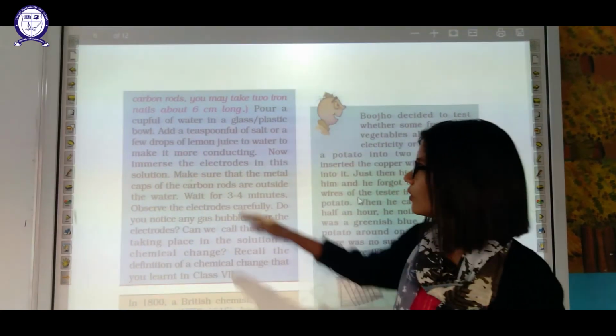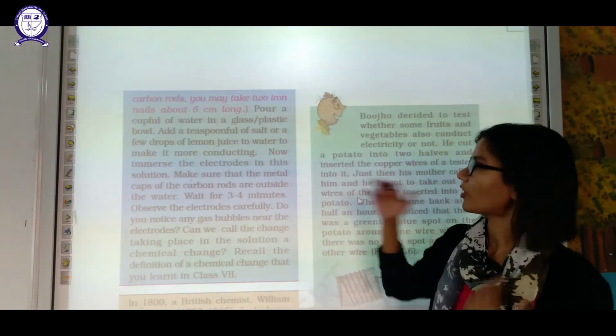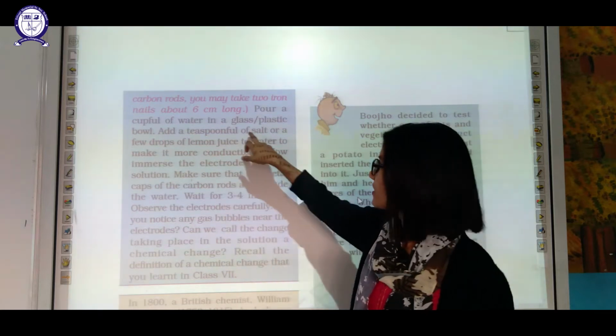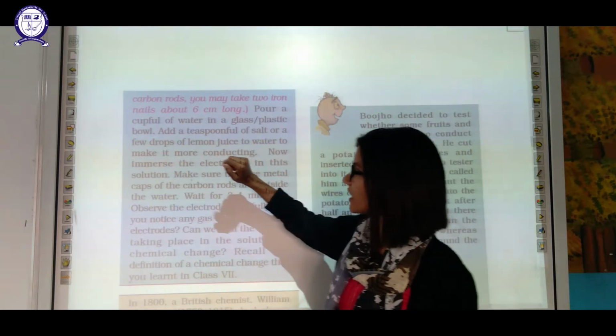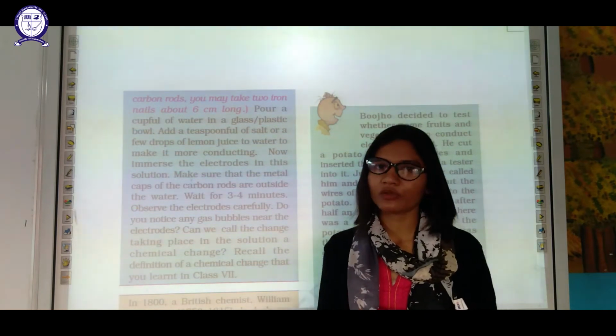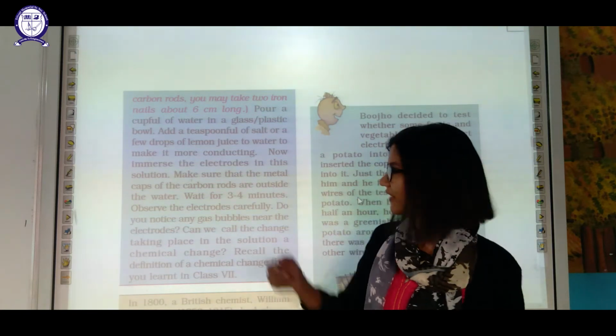Now what you have to do? Pour a cup full of water in a glass. Add salt to the water, which acts as an electrolyte. In this experiment, salt will act as the electrolyte, and add a few drops of lemon juice. Lemon juice is nothing but an acid, which will enhance the conductivity.